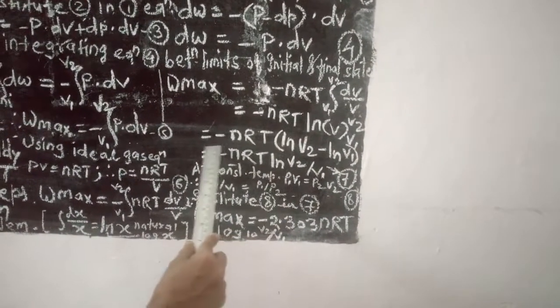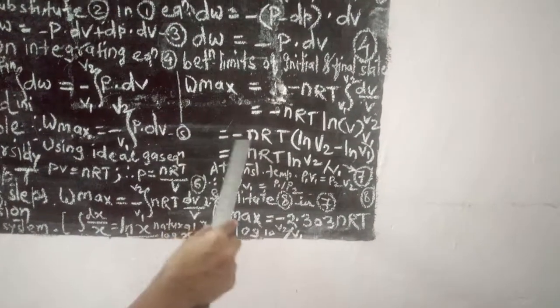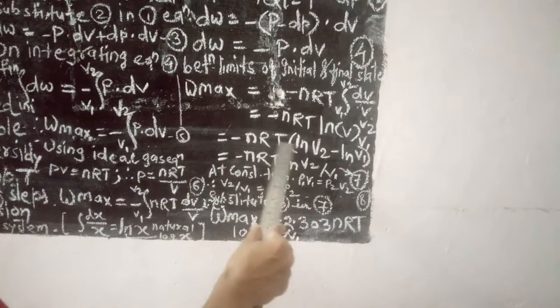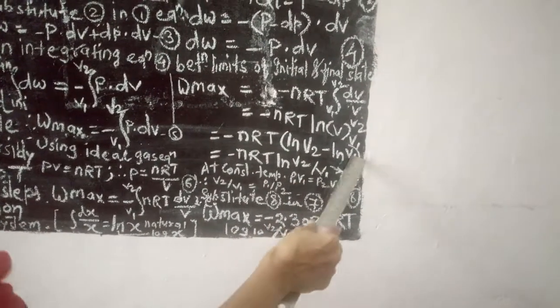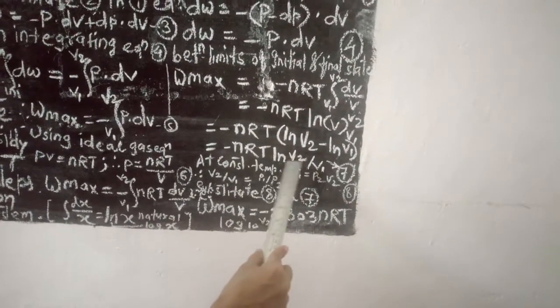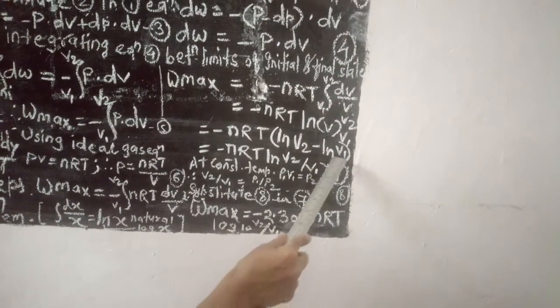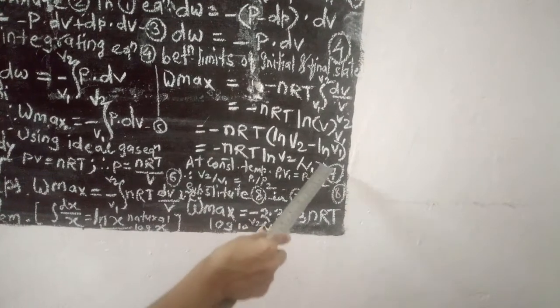By solving this you can write W max is equal to minus nRT, natural log of V2 minus natural log of V1, which is equal to minus nRT ln V2 upon V1. ln V2 minus ln V1 becomes ln V2 upon V1.